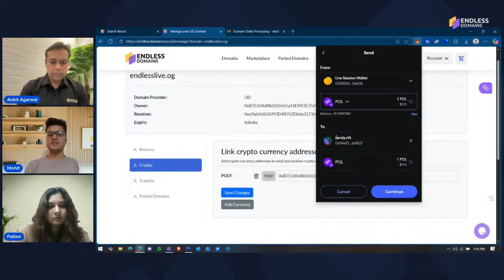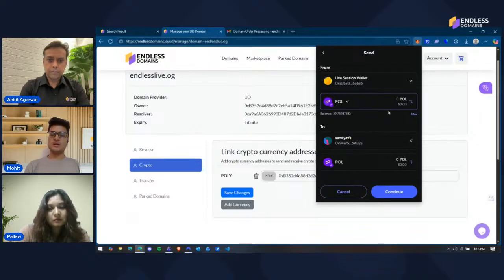She just sent me the domain name. I typed in the domain name, and I can send the currency from here itself. There's no need to exchange messages saying this is the wallet address, or this is too long. That is one major advantage of Web3 domains, which is why we are showcasing it. This is the first use case that we wanted to showcase in our live demo.